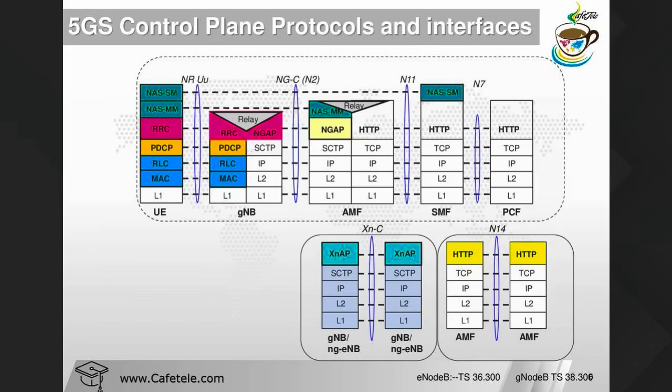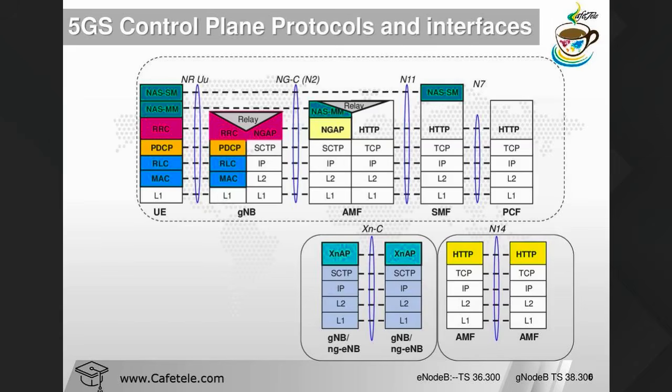Okay, so here we have the radio resource control. Here you can see the first one, NAS SM. SM means session management. NAS MM. MM means mobility management. This is your device side, this is your gNodeB side, this is your AMF, this is your SMF, this is your PCF. If somebody is not aware of what AMF is, AMF does the same job as MME. SMF does the same job as MME plus PGW plus SGW.